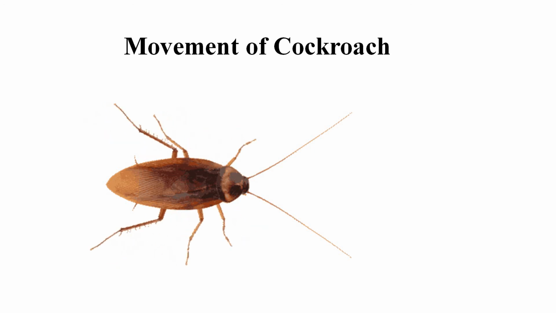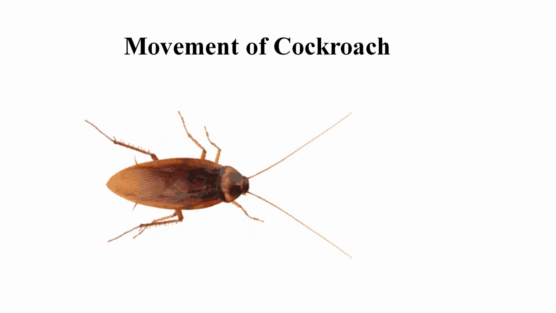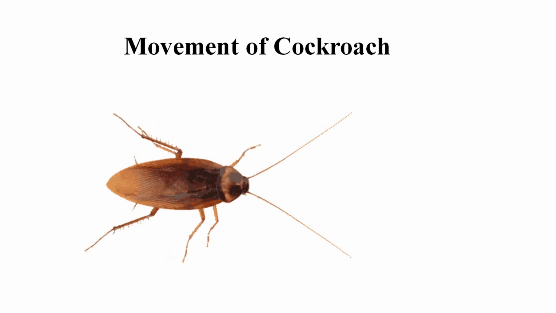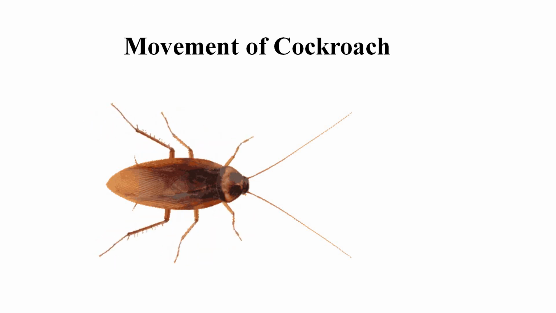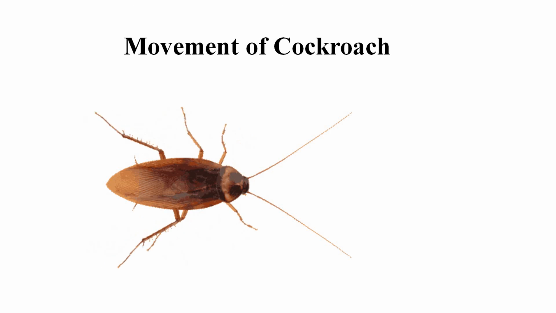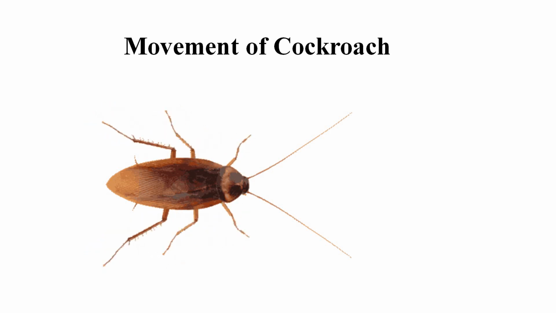The two pairs of wings are attached to the breast. In the breast region, there are strong and large muscles. These muscles move the legs for walking. Another set of breast muscles move the wings during flying.